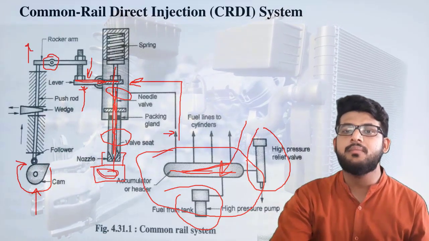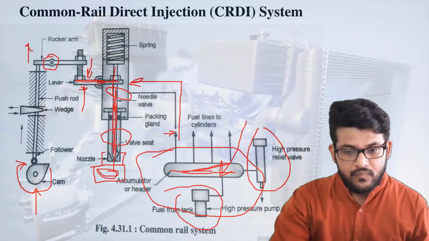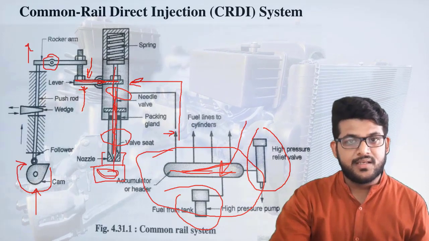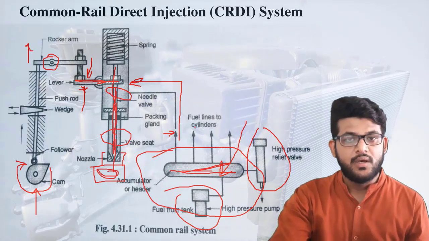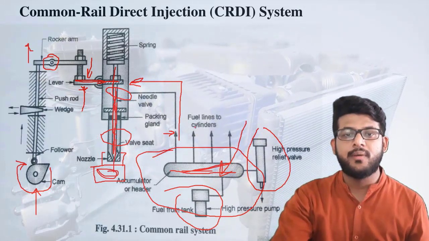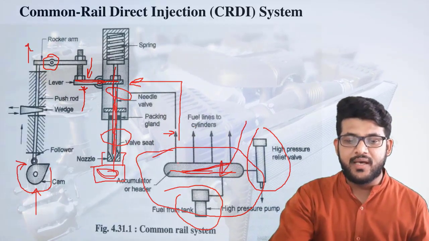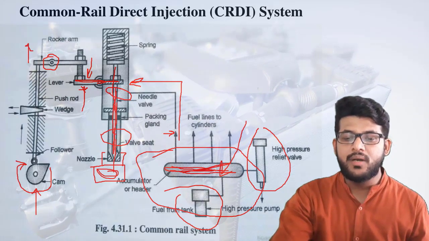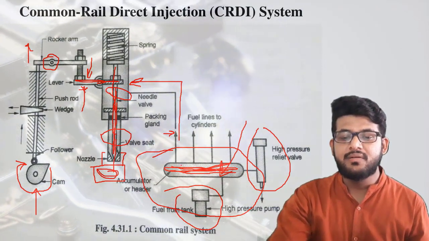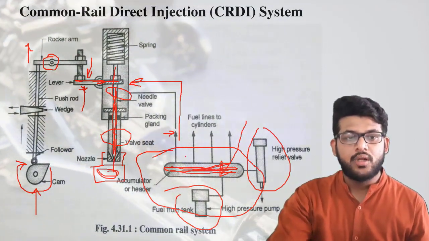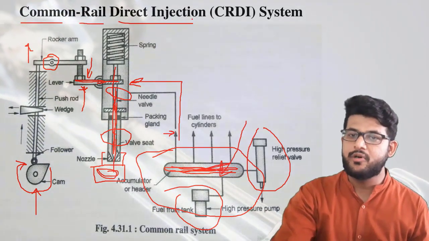CRDI is actually used in multi-cylinder engines. So what is happening here in a CRDI engine? The fuel will flow inside this common rail, and thereafter it will be given to the injectors in a very high pressurized condition. So fuel will be injected directly inside the system. Now why is it called CRDI? Because there is a common rail, or you can say a common pressurized chamber, between all the injectors for all the cylinders. It is not individual for each cylinder. It is common for all cylinders. So you can say it is common rail direct injection or distributor injection.